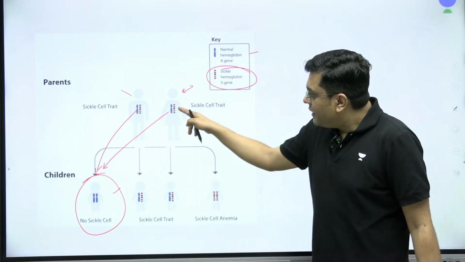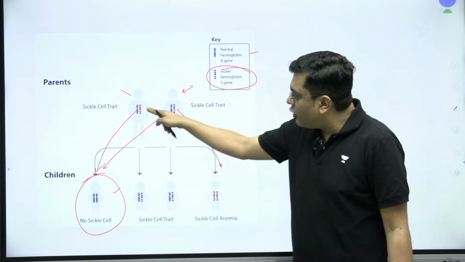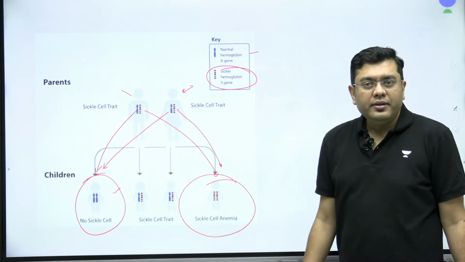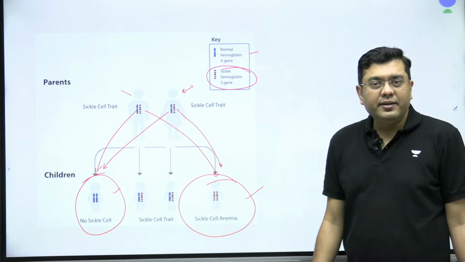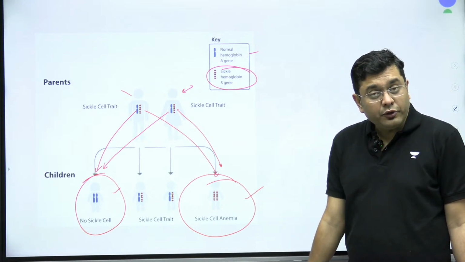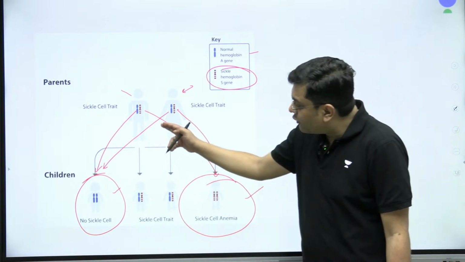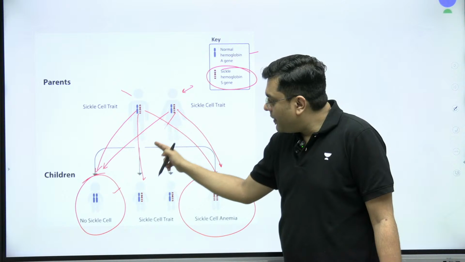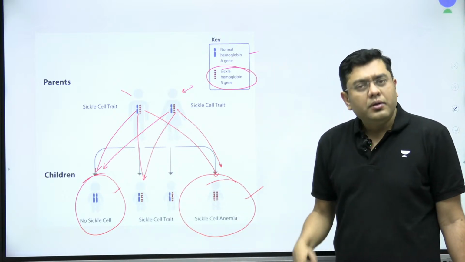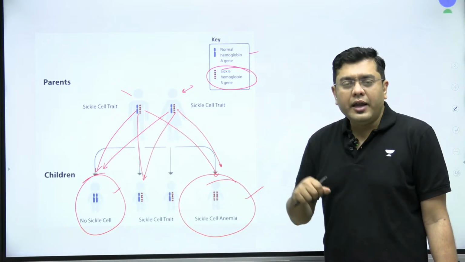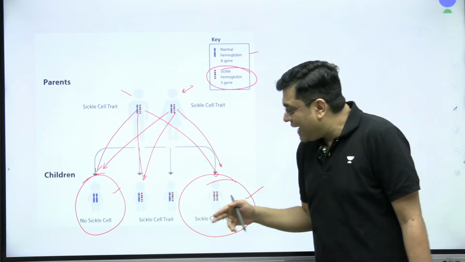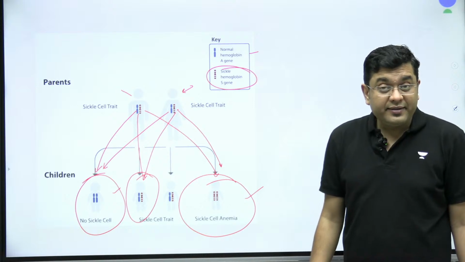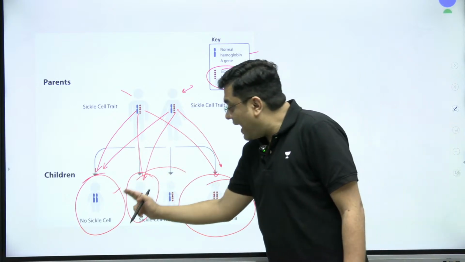Sometimes it can happen that both the defective sets of hemoglobin are inherited. That is when you have complete sickle cell anemia. That is when you suffer from that. It might also happen that from one parent you have inherited the healthy one, and from the other you have inherited the sickle hemoglobin. In that case, you become a carrier. You don't become an immediate sufferer, but you become a carrier.